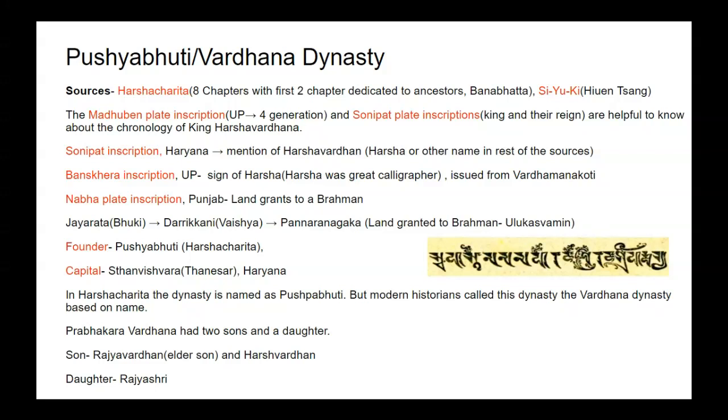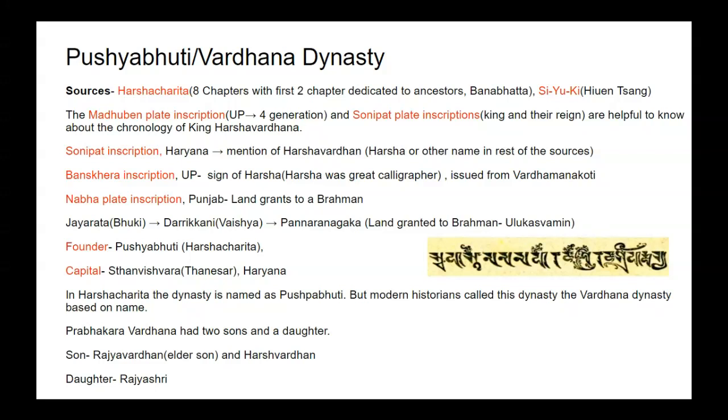This village is under the Darikani Vishaya. Vishaya means district, and this district is under Jayratha Bhukti. Bhukti was province.